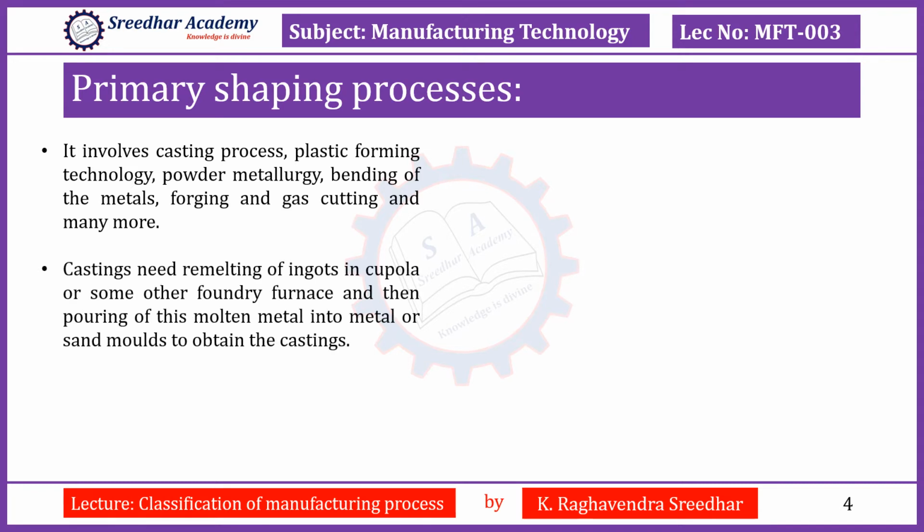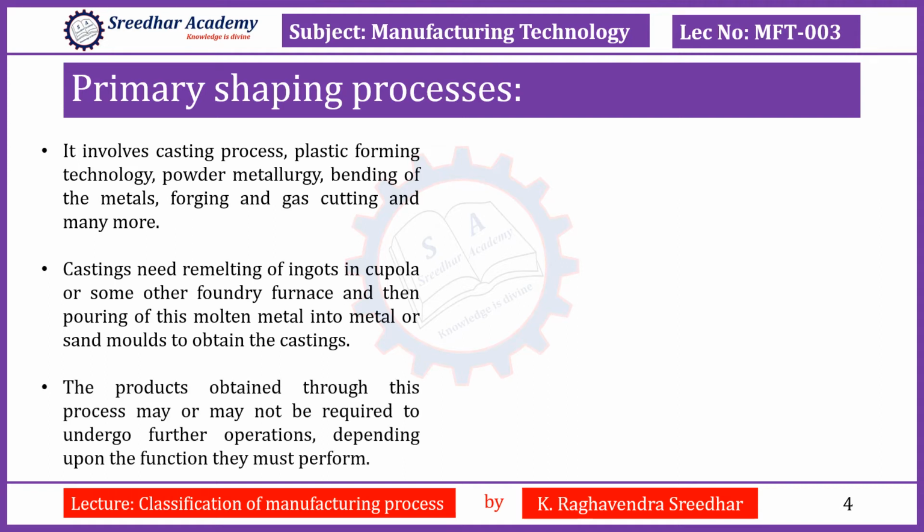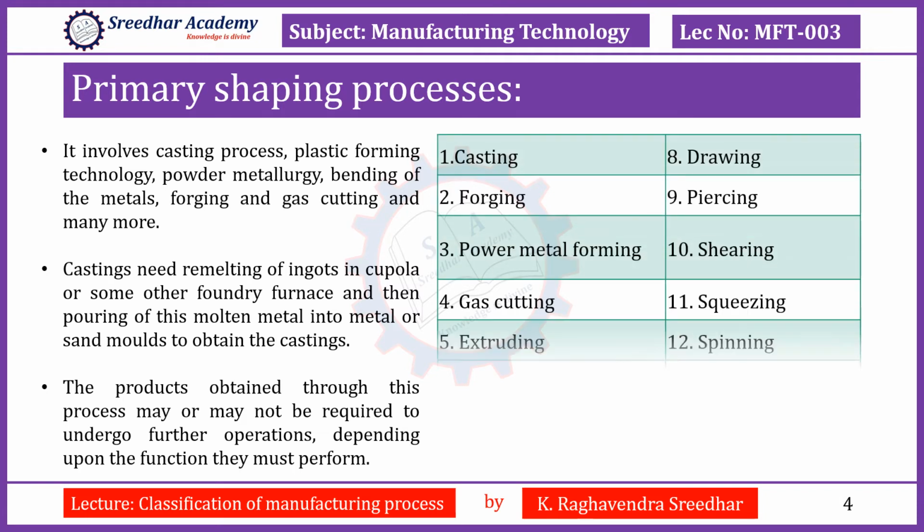Now, basically, castings need remelting of ingots in a cupola furnace or by using some other foundry furnaces, and then this molten metal is poured into the mold cavities to obtain the final cast. These final casts may be required to undergo some other further operations as per the requirement of the end users.